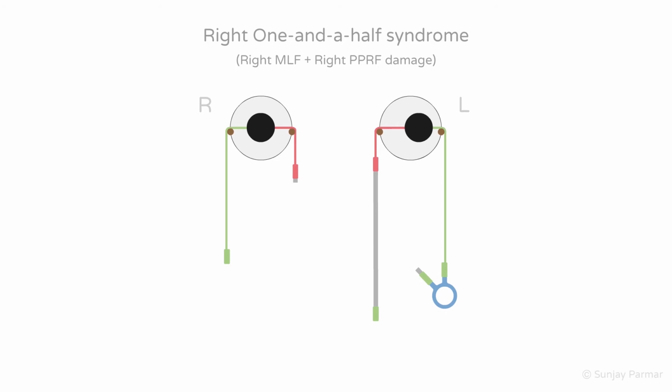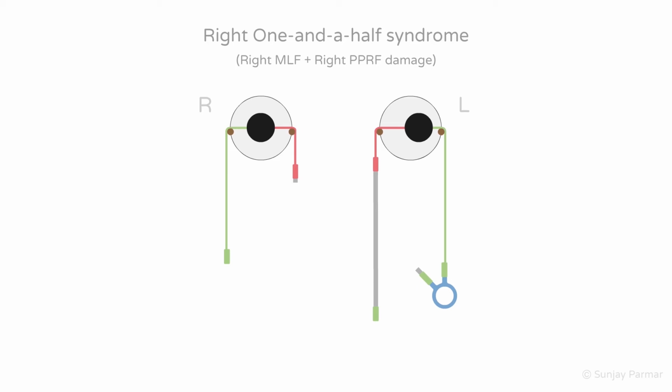Looking at the analogy, it is difficult to imagine how a single lesion could damage the PPRF and the MLF going to that side. In reality, when the MLFs cross over, they come close to the abducens nucleus, and so a single lesion affecting the right abducens nucleus can also damage the right MLF. It may be noticed that the left eye slightly deviates outwards in primary gaze. This occurs as the right PPRF is damaged, allowing for the unopposed drive from the left PPRF to pull the eyes to the left. However, as there is also right MLF damage, the left PPRF can only pull on the left eye and not the right.